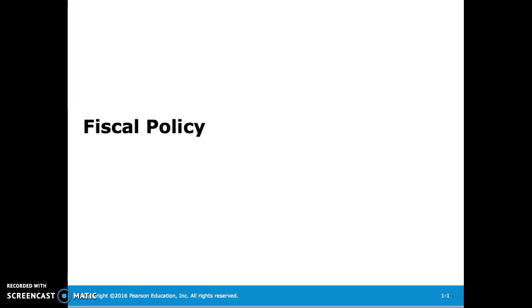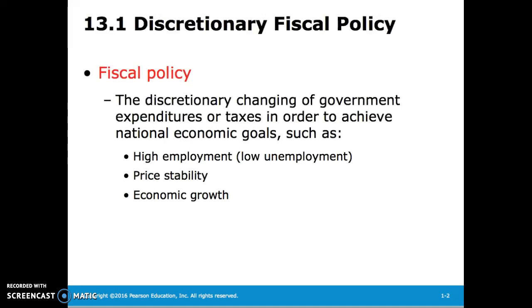This presentation discusses fiscal policy. Fiscal policy is the discretionary changing of government expenditures or taxes to achieve national economic goals such as high employment, price stability, and economic growth.